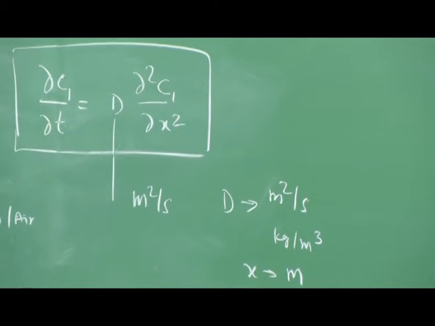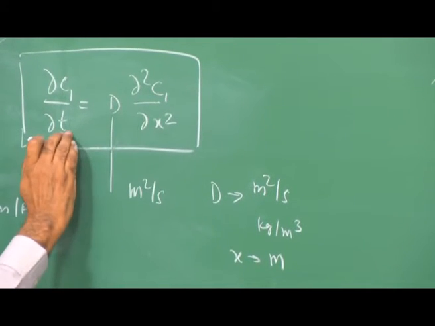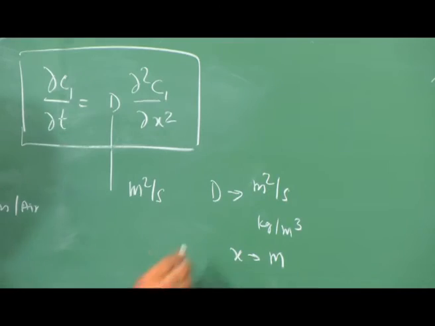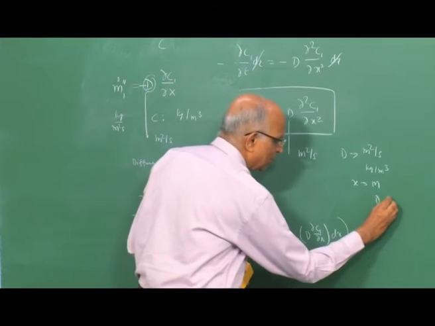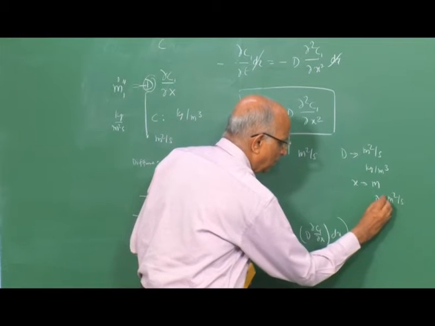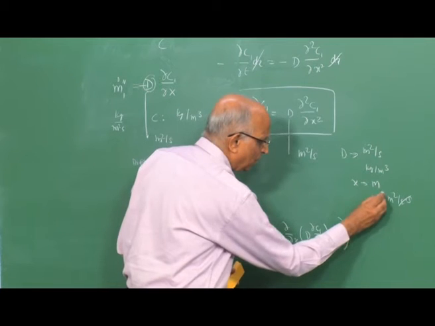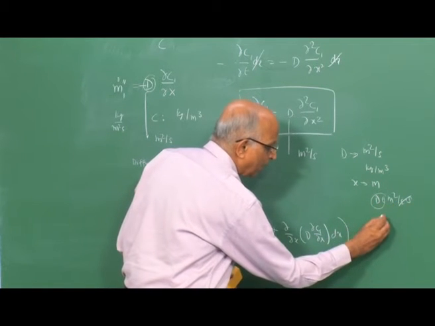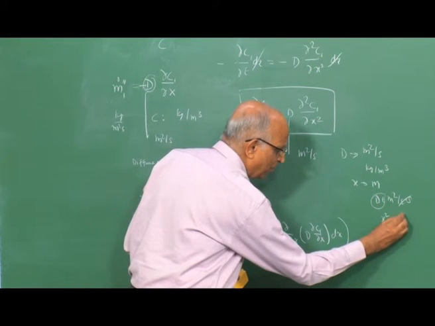If I take a look to express x and t as a single variable, D, meter square per second, multiplied by time gives meter square. That means Dt has units of x square, meter square.